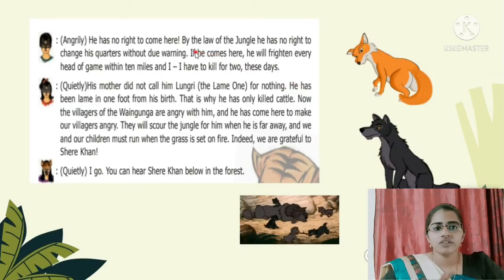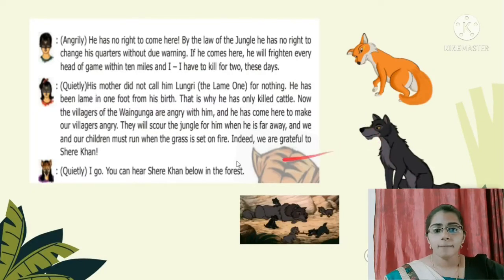Now the Father Wolf is so angry because Shere Khan, the tiger, hasn't informed them, and the jungle animals could have gotten the information and gone for the hunt. As Shere Khan will be so wild, he's so angry. They could have gotten an information before, but this has not been told, and he's coming in an untold way.